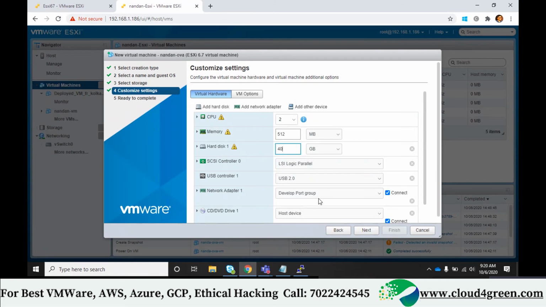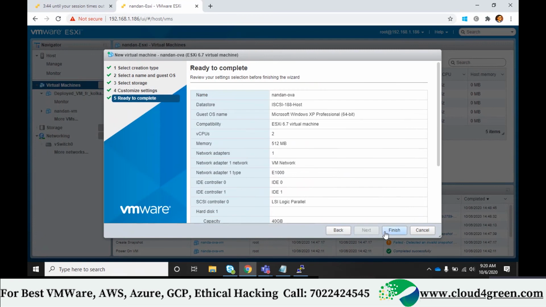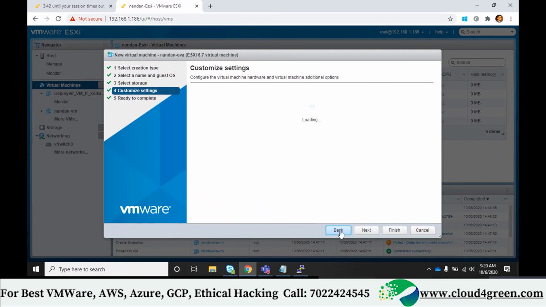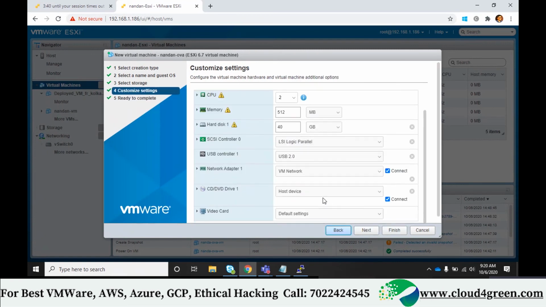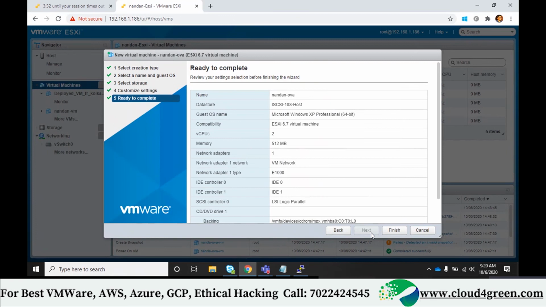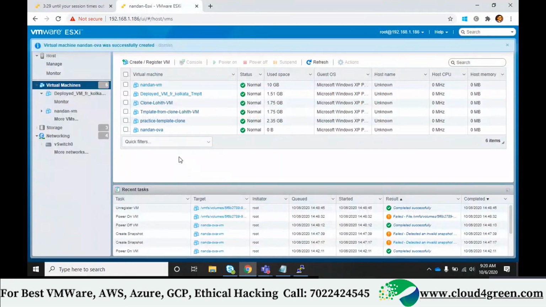That's why I'm creating an empty machine. VM network. Next. See here, I am not selecting any hard disk, or I can remove this hard disk info. Next, finish. Okay, I don't have any hard disk, but still I have created one machine.